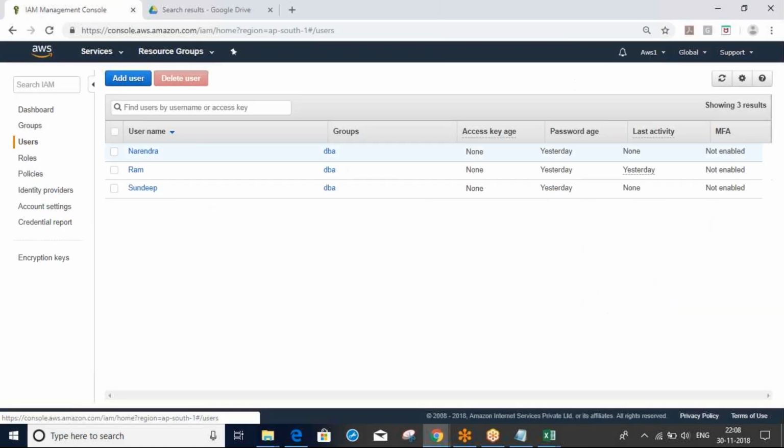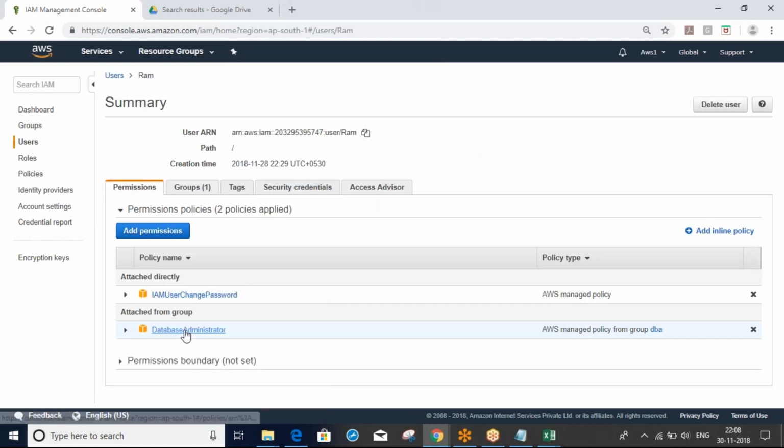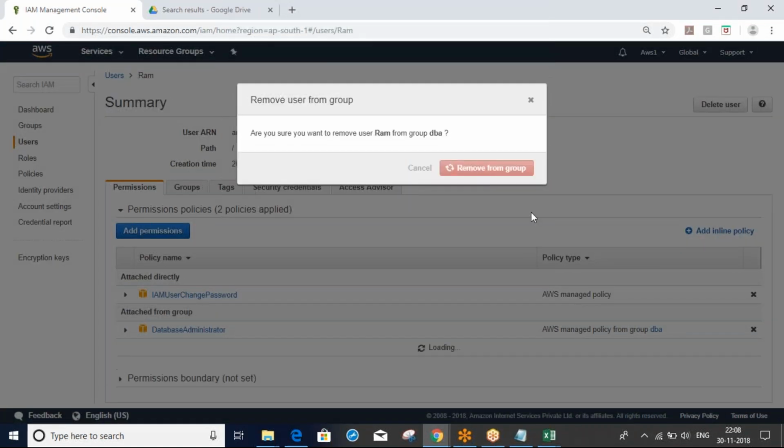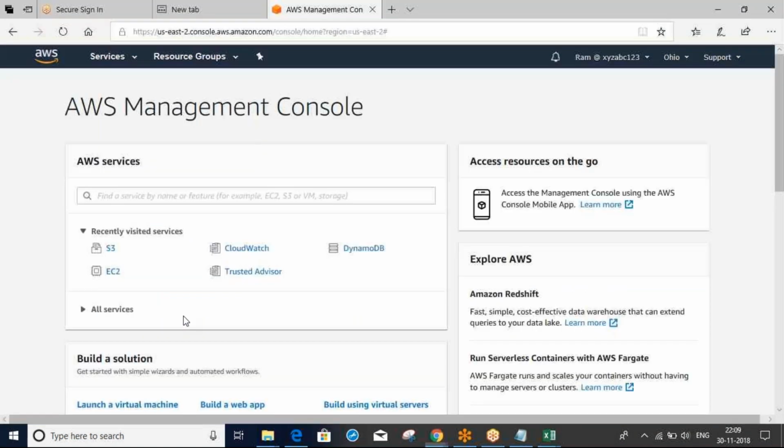So I have one user, the RAM user. I'm removing this, and this also I'm removing. So as of now, RAM has only change password. He doesn't have any other permissions. Just refresh.